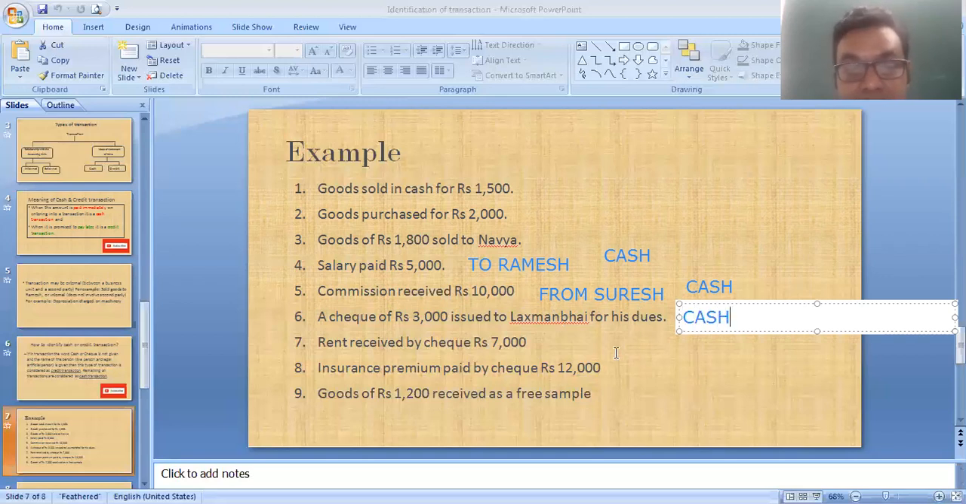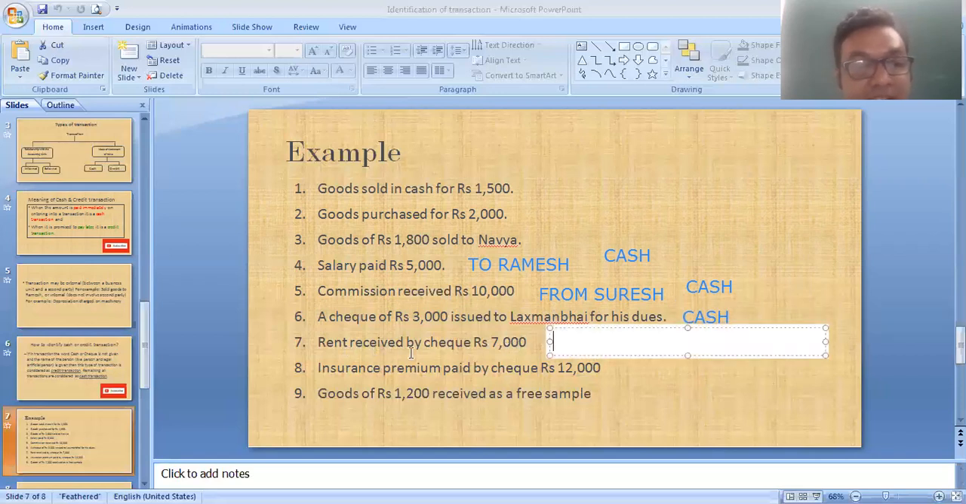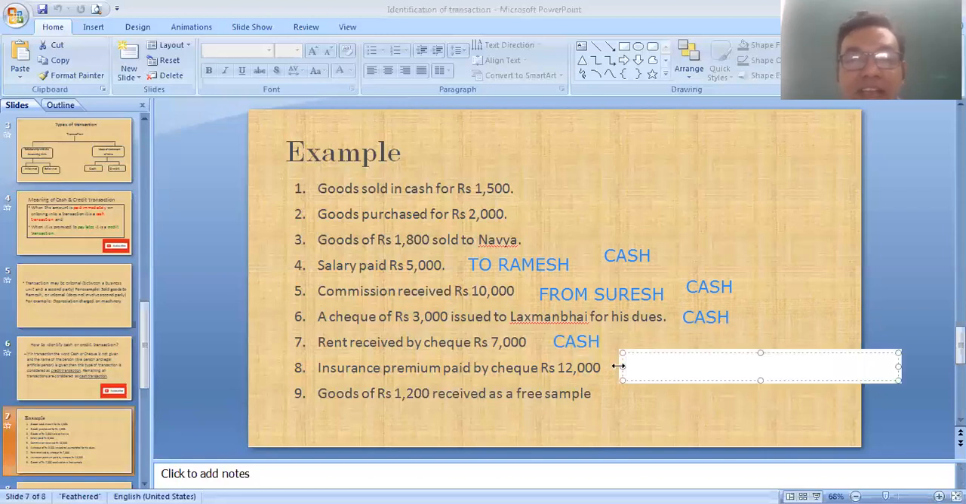Okay, now one more thing here also, rent received by check. Here again the word received is given, so that's why it is a cash transaction. A cash transaction doesn't mean that you pay or receive cash. Again, I repeat, a cash transaction includes payment made by currency note, digital cash, net banking. By any way you make payment immediately, then it is considered a cash transaction.